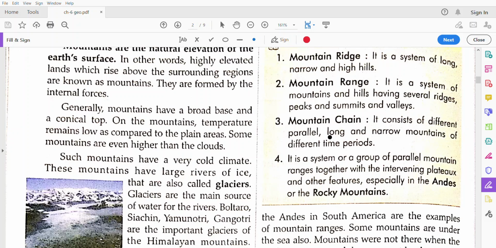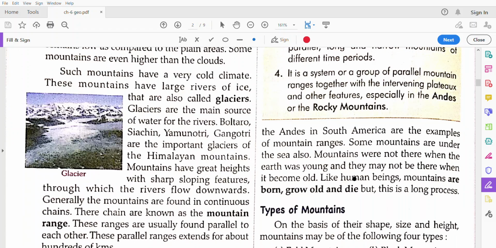Mountain chain means when there are too many mountain ranges, as our Himalayan range is there. There are three mountain ranges in the Himalaya, the middle Himalaya, upper Himalaya and lower Himalaya, and that is called a mountain chain. When more than two ranges are there, that is called a mountain chain. It is a system or group of parallel ranges together, and some examples are the Andes and Rocky Mountains.